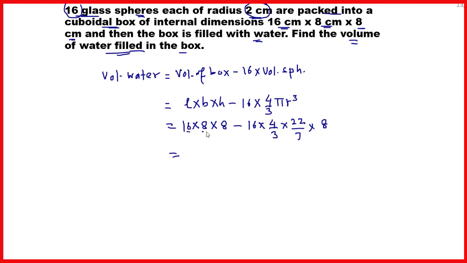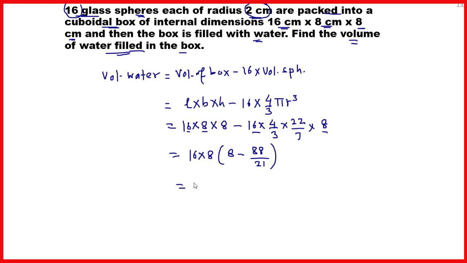Now here we can take out 16 into 8 as a common factor, so 16 into 8, inside the bracket it will be 8 minus 22 into 4, that will be 88, upon 3 into 7, that will be 21, close the bracket.